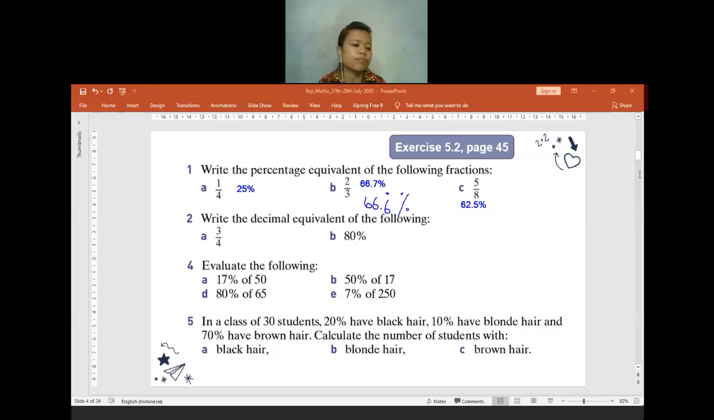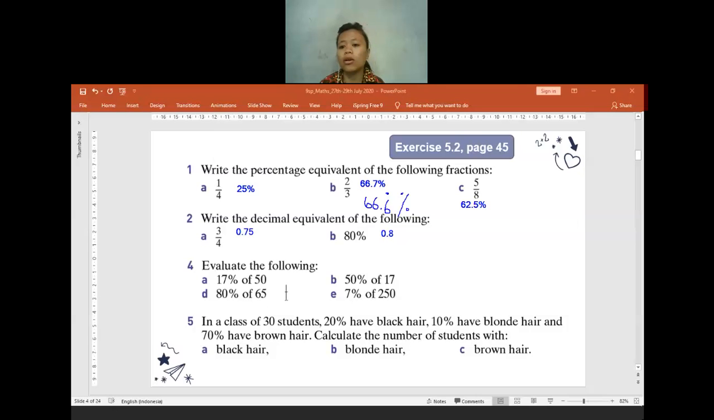3 per 4. 0.75. Okay, 0.75. Is there anyone who is confused about getting the 0.75? 80% is 0.8. Okay, 0.8. Good. Before I move to question 4, is there anything confusing from question 1 and question 2? Teacher, we can write it as 0.80 also. Yes, you can write it as 0.80. It's also correct.